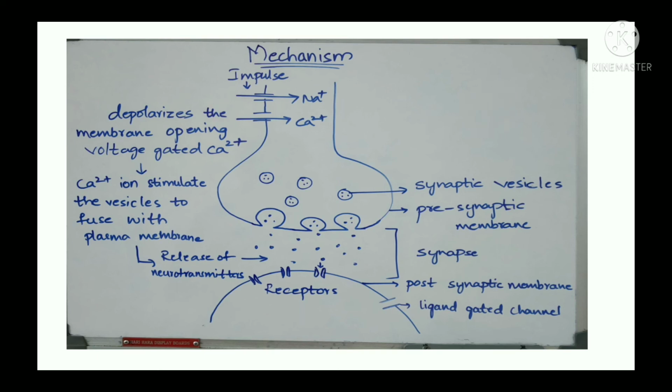An example of an excitatory neurotransmitter is glutamate. Glutamate consists of a calcium channel, whereas GABA consists of a chloride channel. Ligand gated channel means the ligand is glutamate and the channel is a calcium channel. In case of GABA, GABA is the ligand and the channel is a chloride channel.